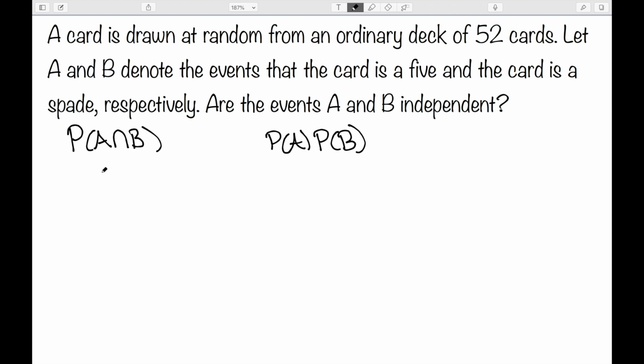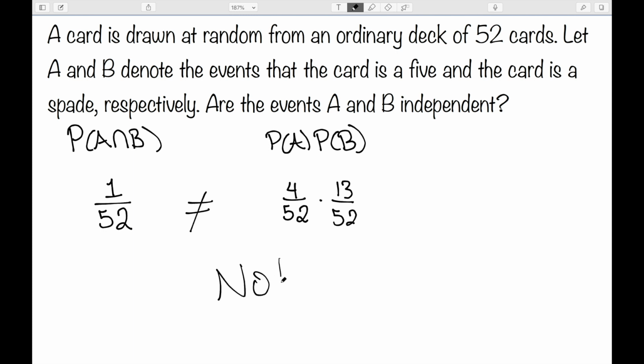So let's think of the probability of A intersect B. A says the card is a 5 and B says the card is a spade. There is one card out of 52 that is both a 5 and a spade. Over here, there are 4 out of 52 cards that are a 5. There are 13 out of 52 cards that are a spade. And we can see these are not equal. So these would not be independent.